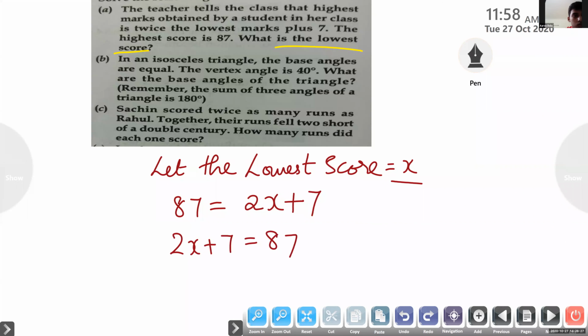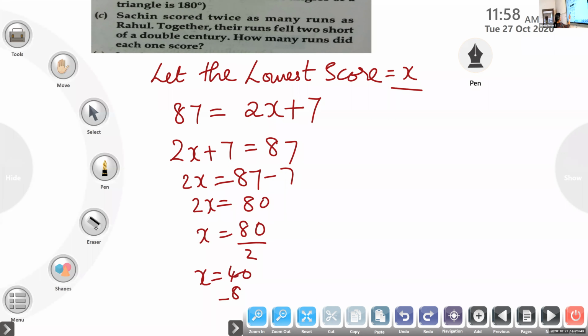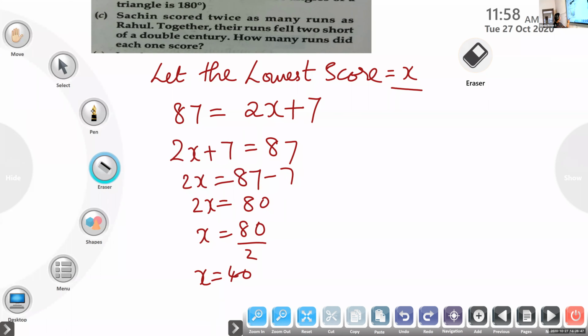2x is equal to 87 minus 7, which is 80. So x is equal to 80 divided by 2. X is equal to 40. Isn't it? Yes. So the answer is x equals 40. Very good. Answer is 40.